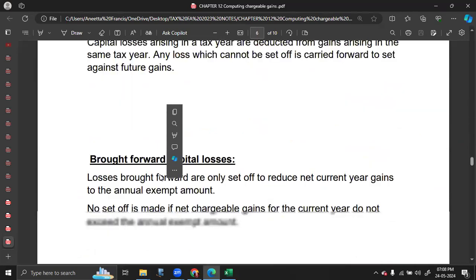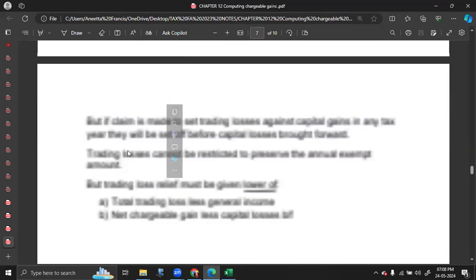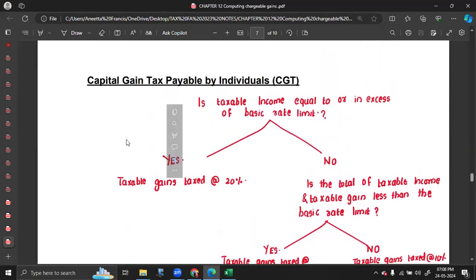Now, the rate of tax is based on a couple of questions. So I hope you know the idea. If your taxable income is greater than or equal to your basic limit, which is normally 37,700 without band extension, so if your taxable income is greater than 37,700, you are a high income earner. All the taxable gain has to be taxed at the higher rate of 20%, and if it is a residential property,